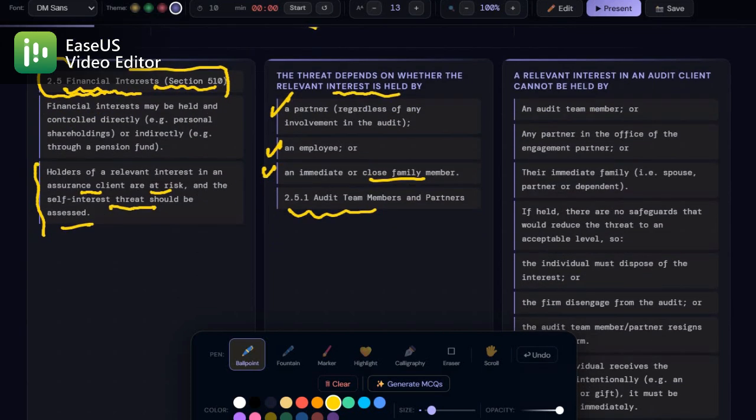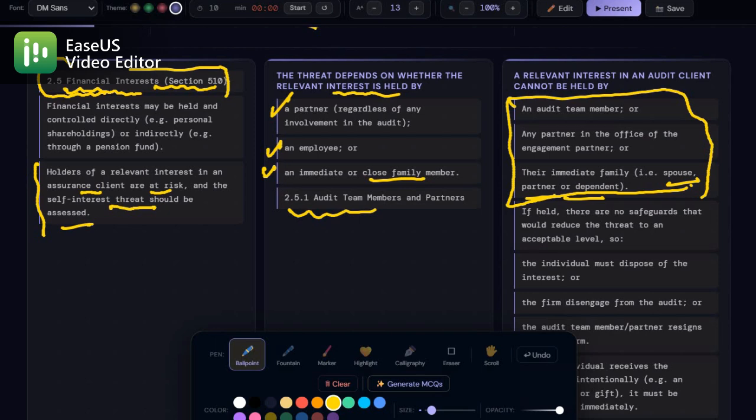Okay. And what are those rules? The first one is audit team members, partners in the office of the engagement partner, and their immediate family, like spouse or dependents. None of them can hold any financial interest in an audit client. And why? Because there are no safeguards strong enough to fix this.